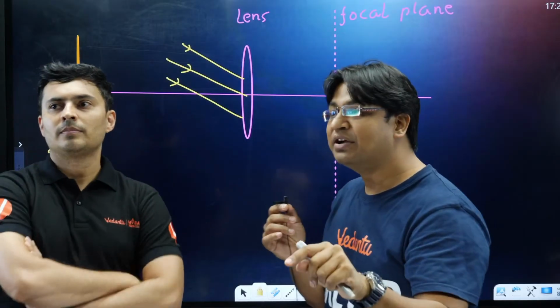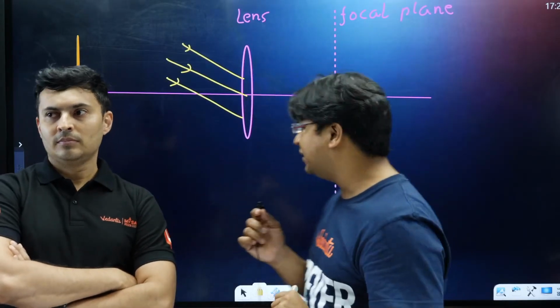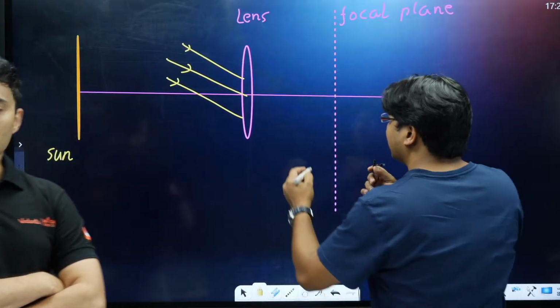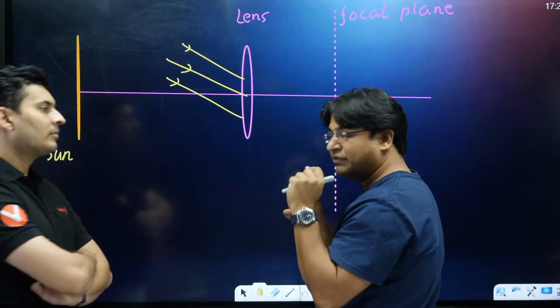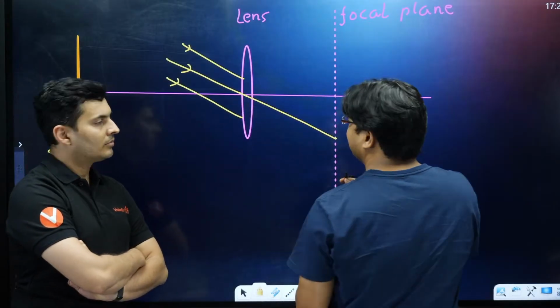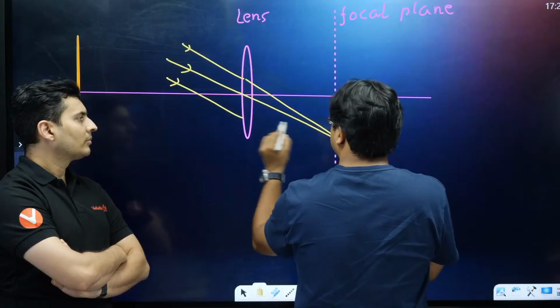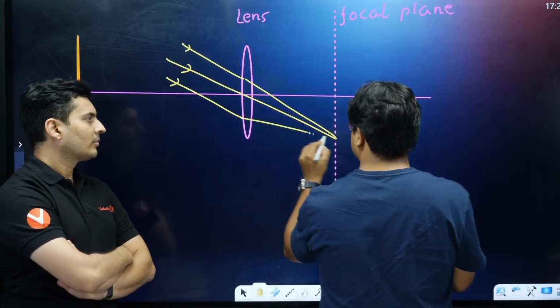It will converge in the focal plane. And where in the focal plane? The ray which passes through the optical center, we call this ray the chief ray. So wherever the chief ray hits the focal plane, the other rays converge at that point. This is where these rays are going to converge.